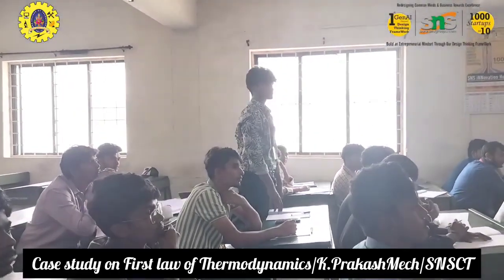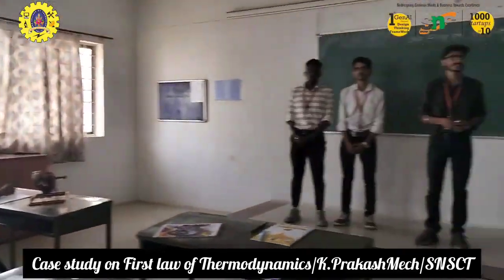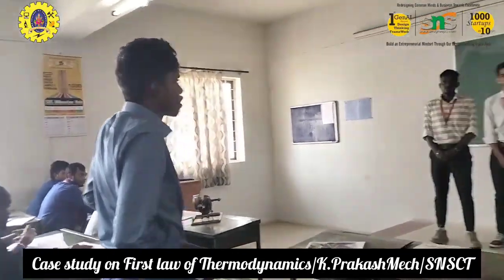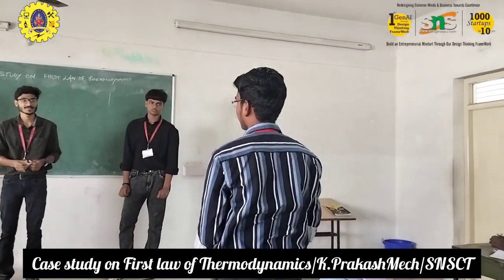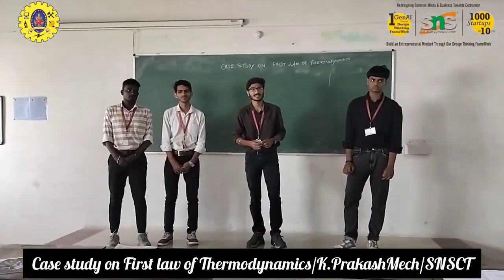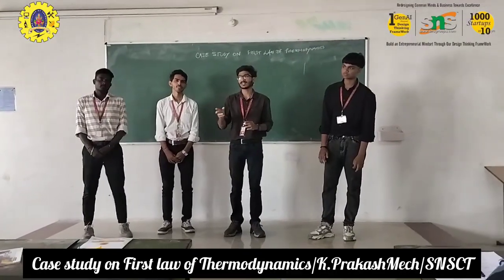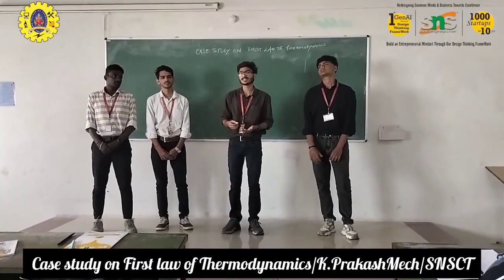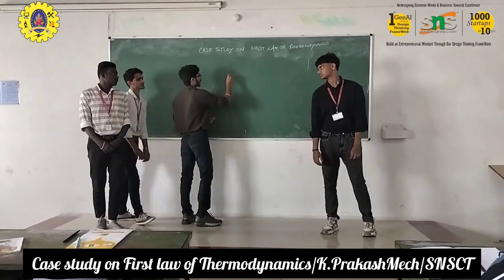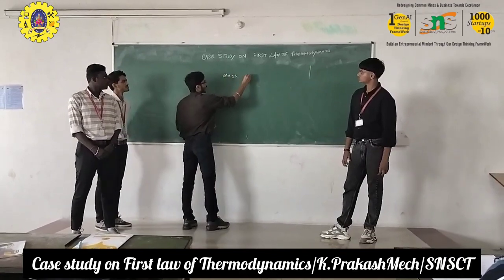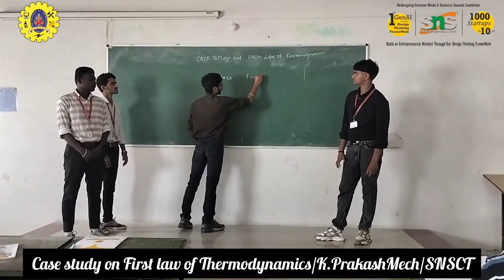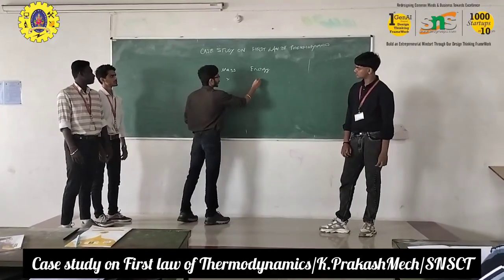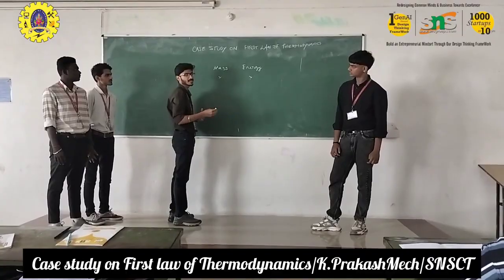Open system. Correct answer. Next, second type of system, anyone can explain? Closed system. Then the final type of system, isolated system. So there are three types of system, as our students have said: closed, open and isolated system. In this system, there are two categories, mass and energy, where in an open system, if mass and energy are going out of the system, it is called an open system.